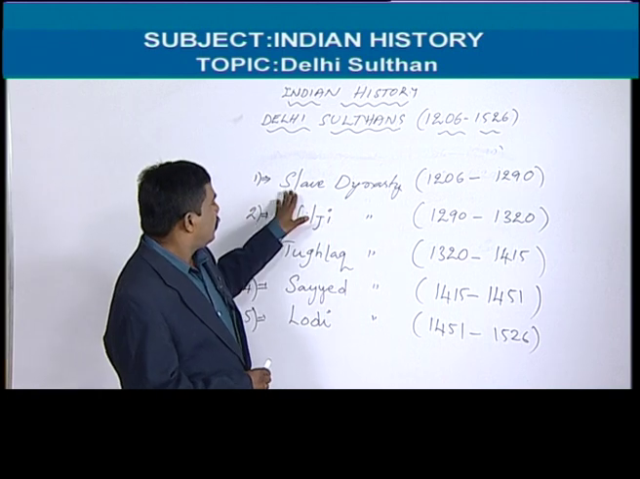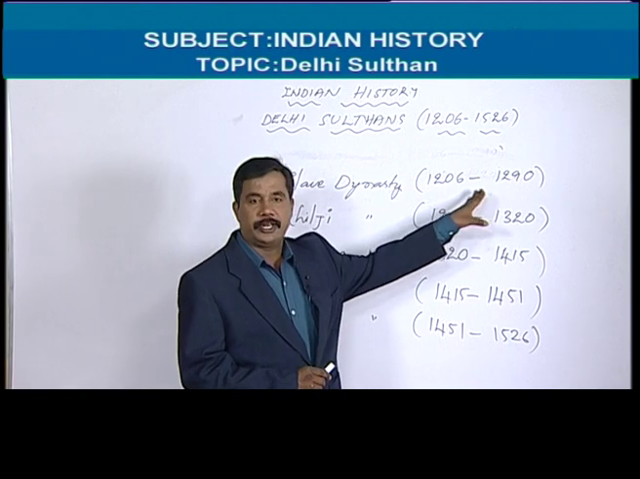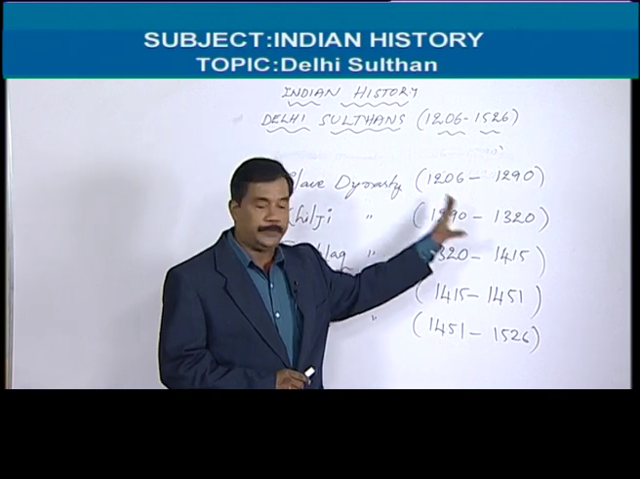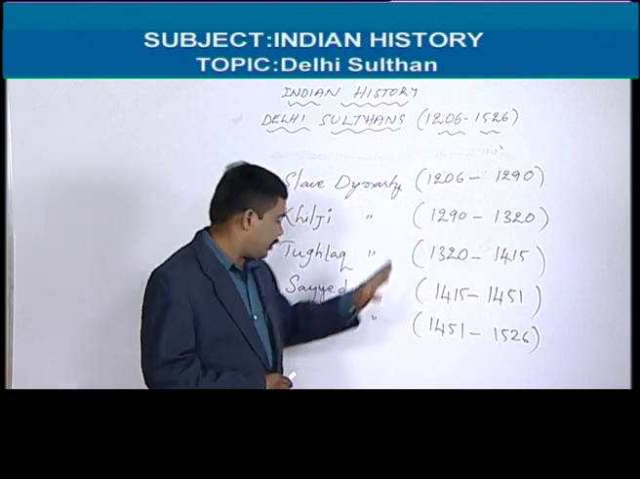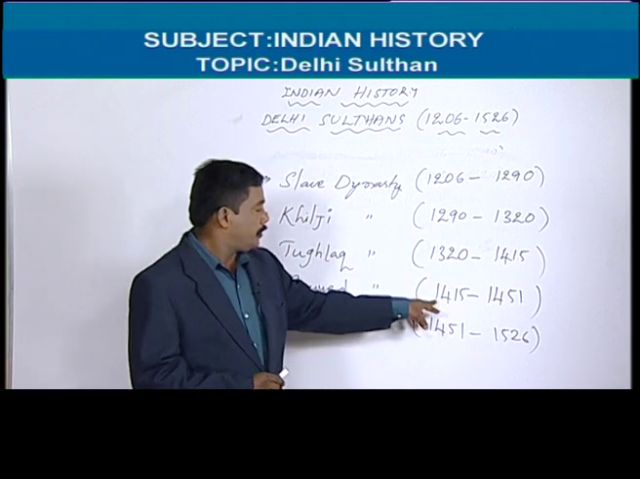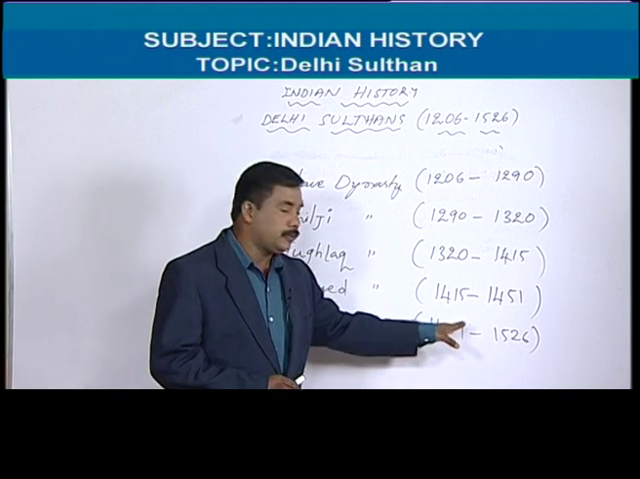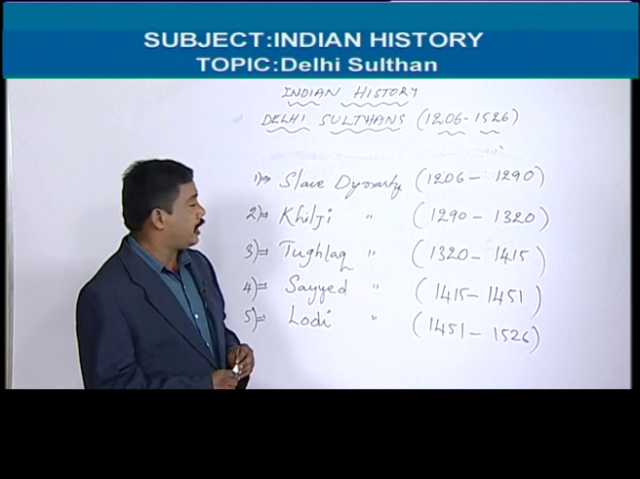First of all, we have the Slave dynasty, from 1206 to 1290, and the Khilji dynasty from 1290 to 1320. The Tughlaq dynasty is from 1320 to 1415, the Sayyid dynasty 1415 to 1451, and the Lodi dynasty 1451 to 1526. So this is the duration of the different dynasties here.